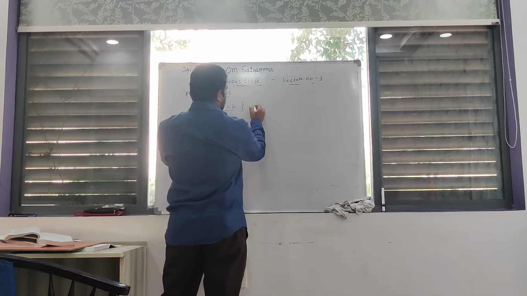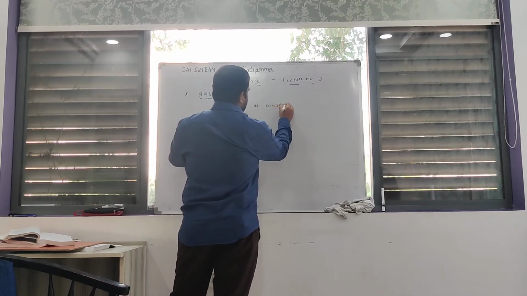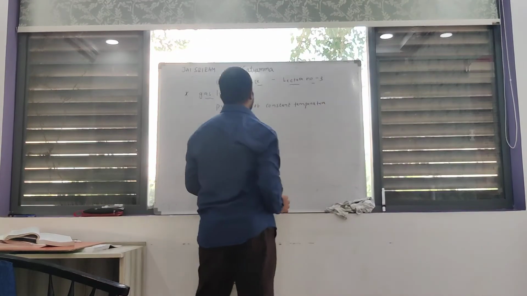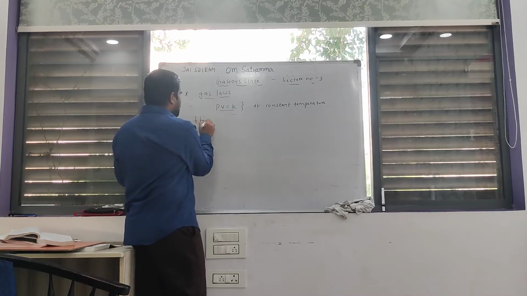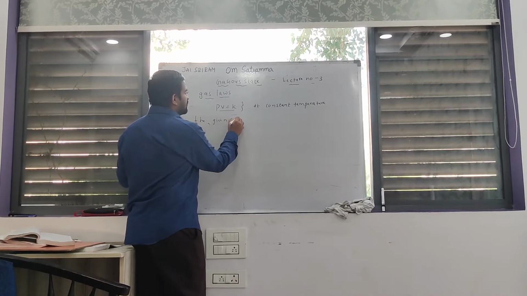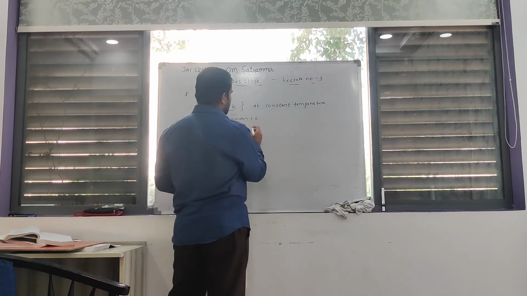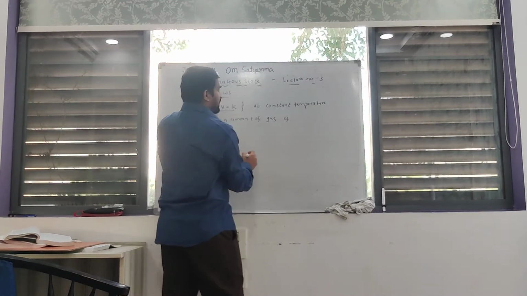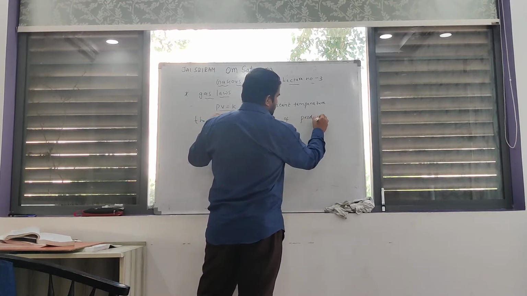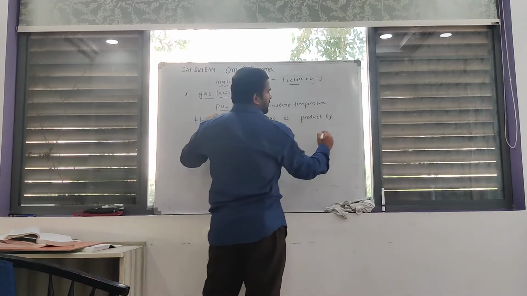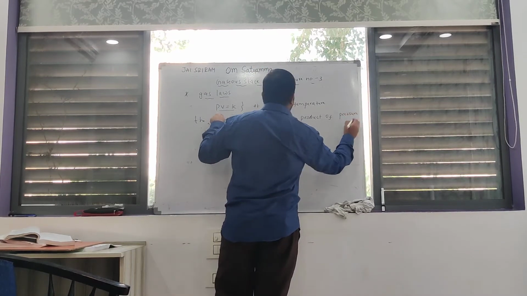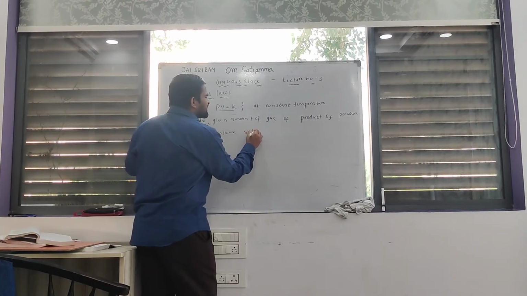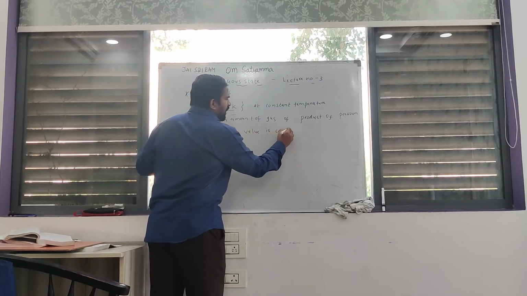At constant temperature, for a given amount of gas, the product of pressure and volume, product meaning multiplication here, the value is constant.